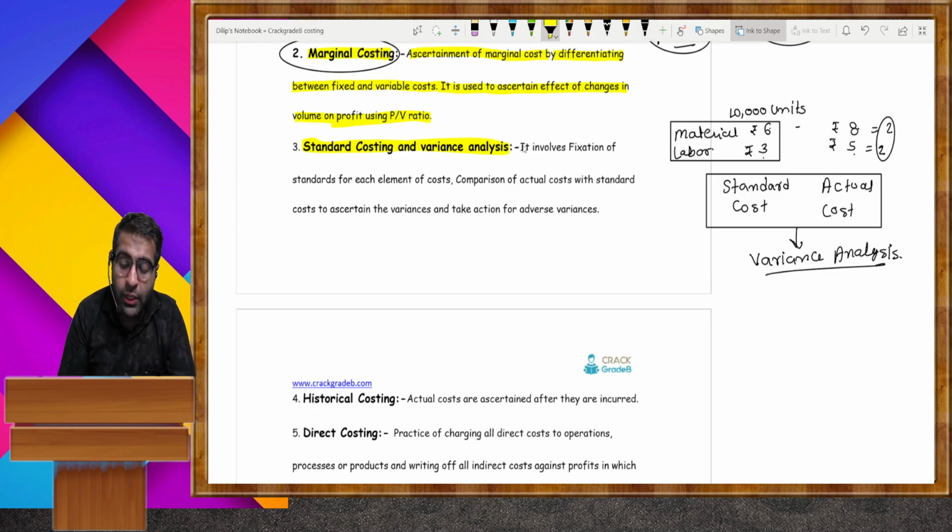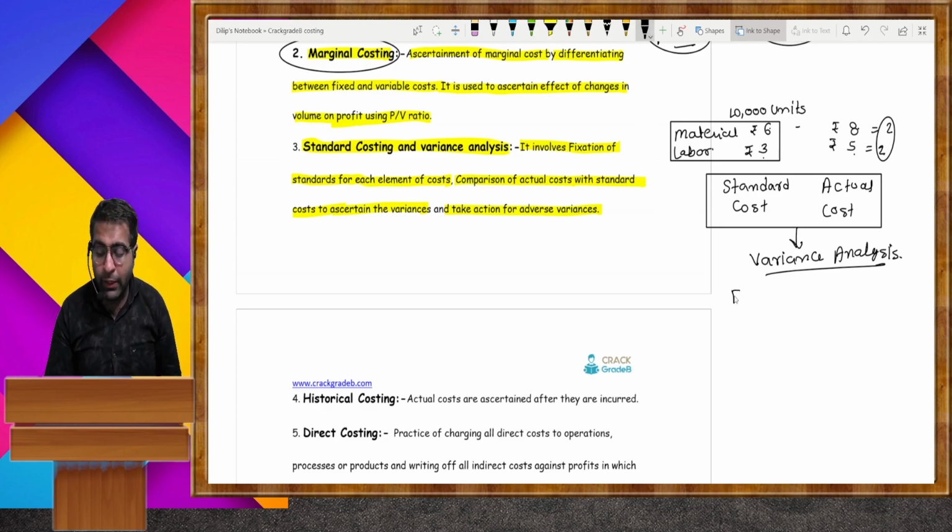Look at here. It involves fixation of standard for each element of cost, comparison of actual cost with the standard cost, ascertaining the variance and taking action for the adverse variance. If a difference arises, the difference must be either in a positive or in a negative.